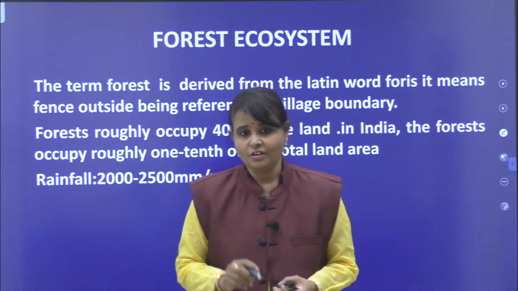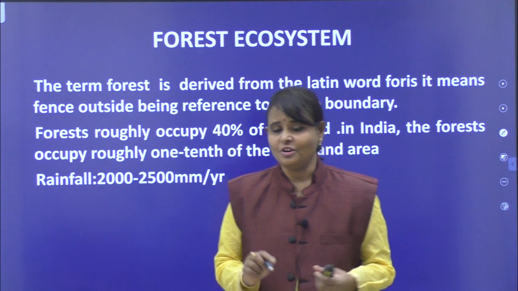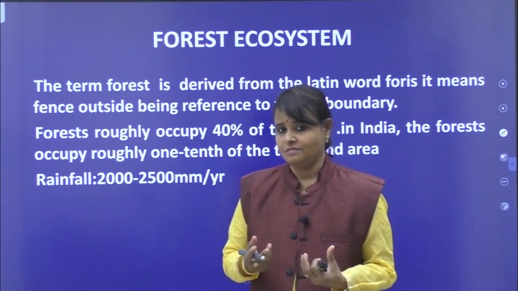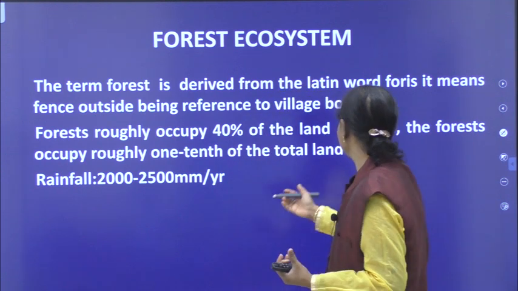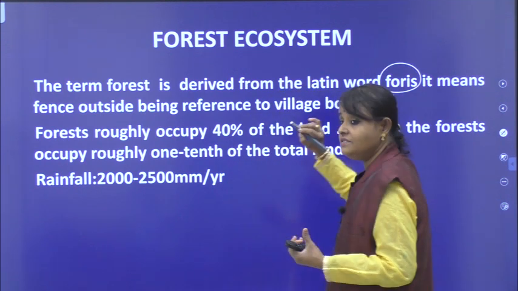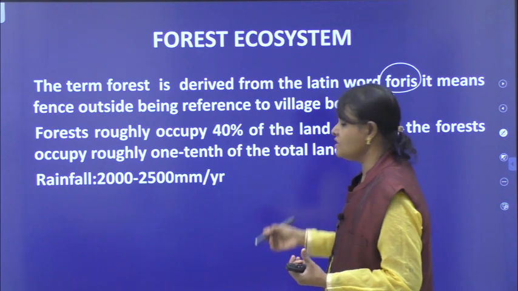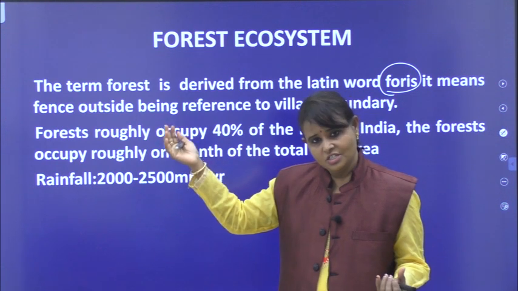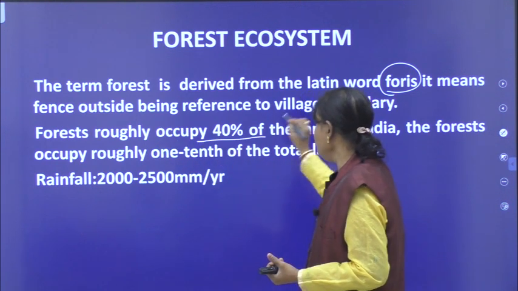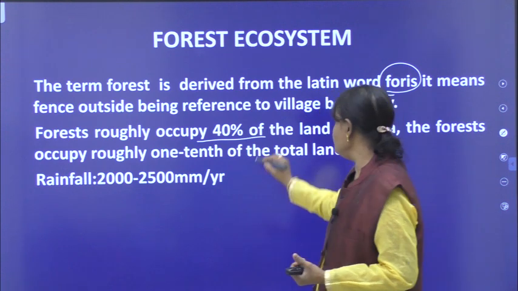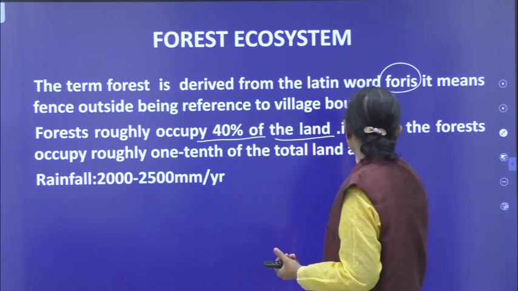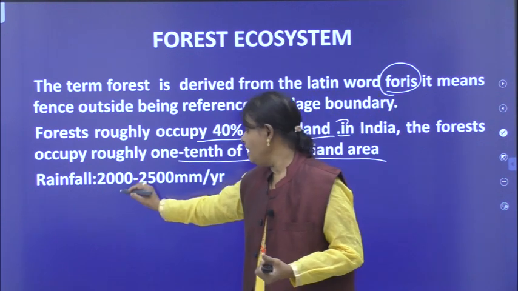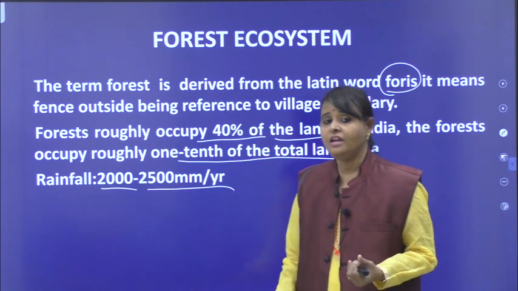Forest ecosystem: the last one, the largest ecosystem. I told you in unit 1 the term forest came from a Latin word, meaning outside. Generally these forests are located away from residential areas. Forests roughly occupy approximately 40% of the land. In India, forest is roughly one-tenth of the total land area. The rainfall is 2000 to 2500 mm per year.